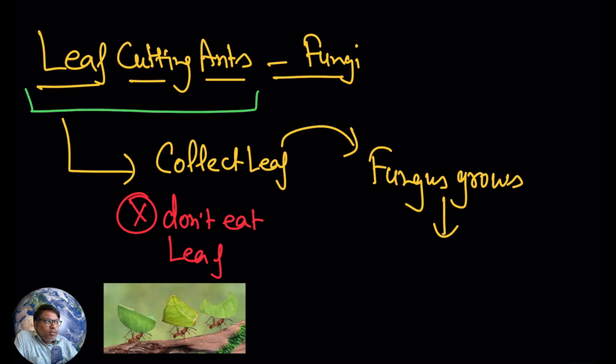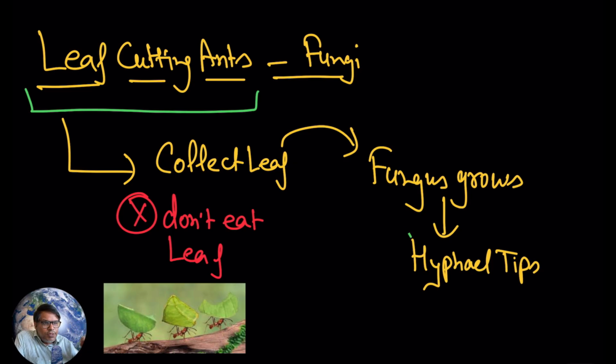Now when the fungus grows, on the tip of the fungus what you are going to have is hyphae. Now these hyphal tips will be nutrient rich. And I have told you these ants actually do not eat leaves. What are they going to eat?